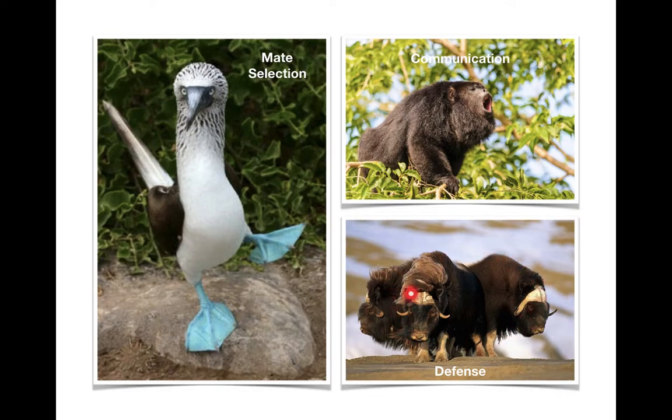And then defense. So a lot of organisms do this kind of defensive circle behavior. These are muskox in the Arctic, and if there's a predator that comes along, what they'll do is they'll make a circle around any vulnerable individuals, usually the babies. They're going to be in the center of the circle because a wolf can't take down a big muskox like that. That's terrifying. It's big. It has horns. It's not going to beat it. But a baby muskox, a calf, is very small and easy to catch. So what they do is the adults make a circle around the offspring. Even if it's not their baby, by working together, they can make a circle around multiple babies and protect them.